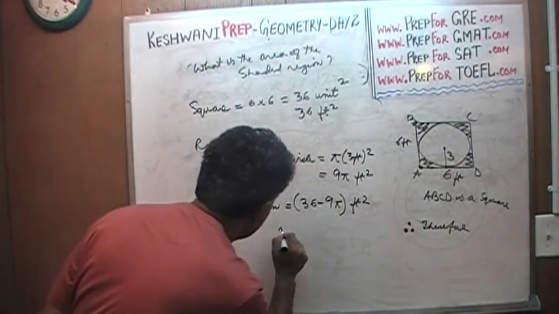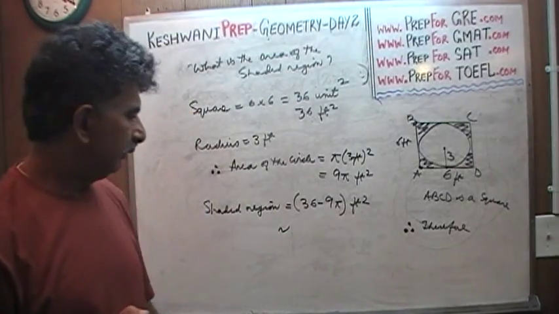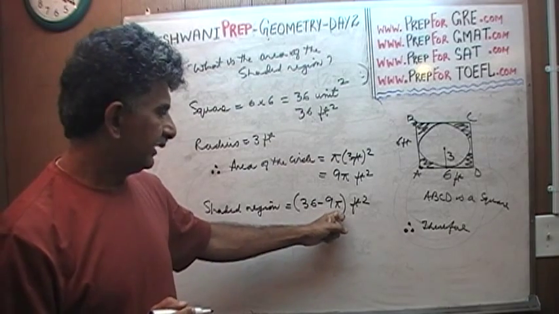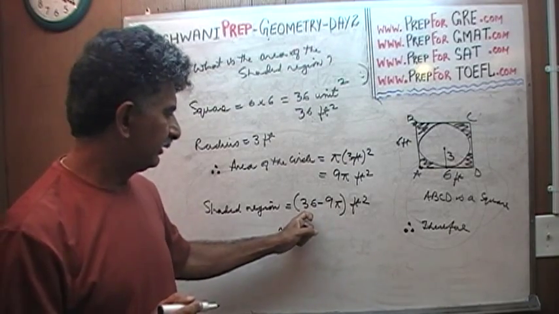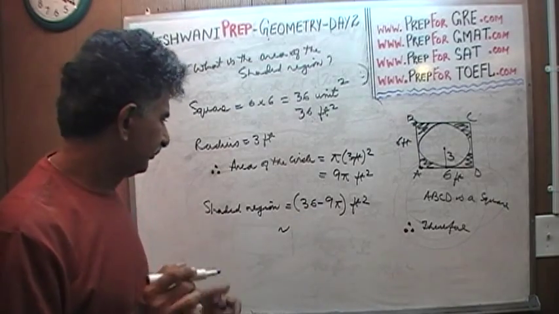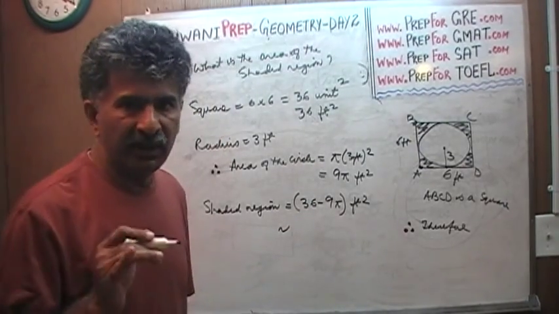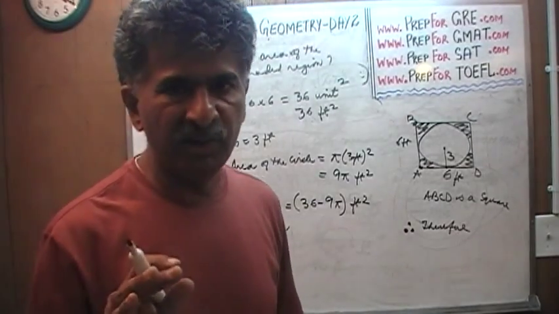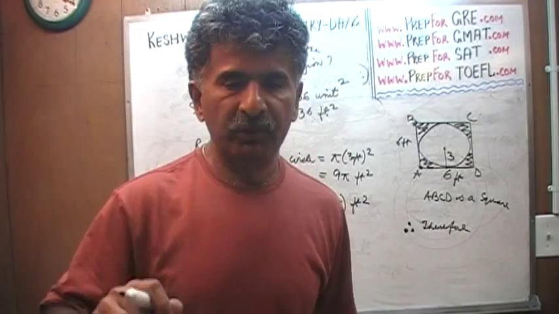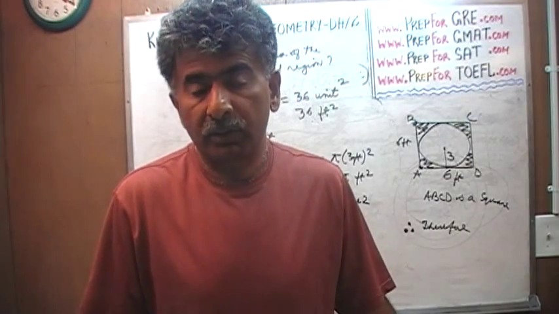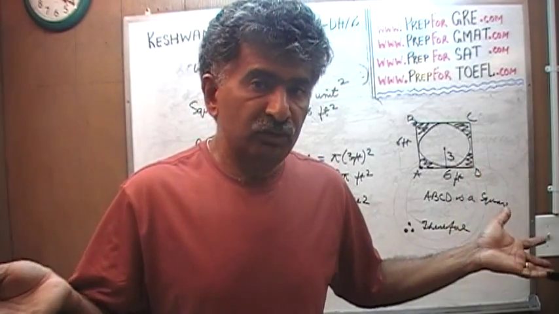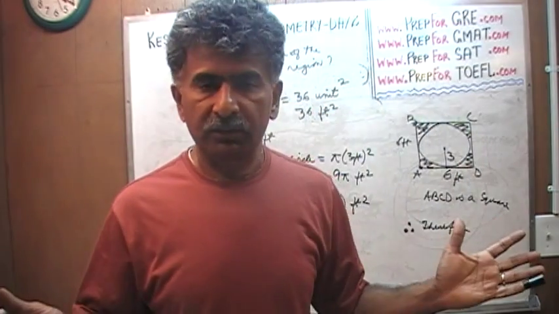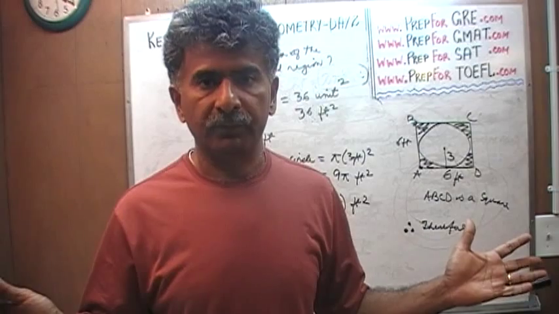If you're asked how much it is approximately, well, we know pi is about 3.14. So 9 times 3 is about 27. 36 minus 27. Assuming that pi equals 3, which you can do in the exam. Don't make your life complicated. Don't waste your time punching in 3.14, even though you're allowed to use the calculator. If you just use pi equal to 3, that's close enough. All the answer choices are so far apart that you shouldn't have too much trouble locating the right answer.